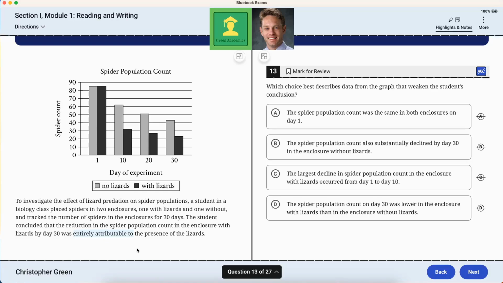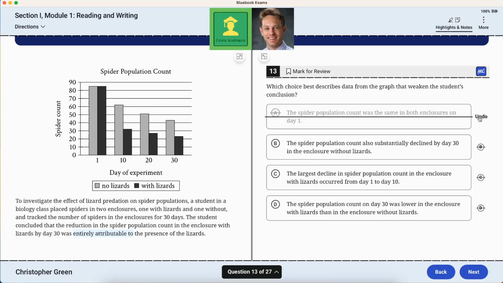Which choice best describes data from the graph that weaken the student's conclusion? The spider population count was the same in both enclosures on day 1. So that's true, but not the answer. This is the trick wrong answer. So if you don't read the question, you would look at A and think it was perfect. But of course, that has nothing to do with commenting on her conclusion.